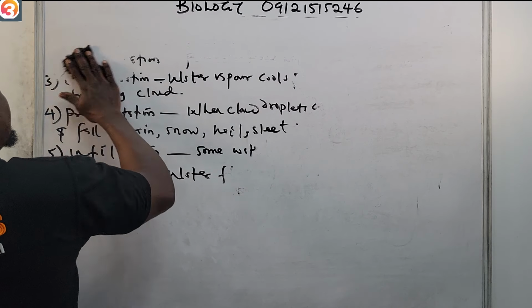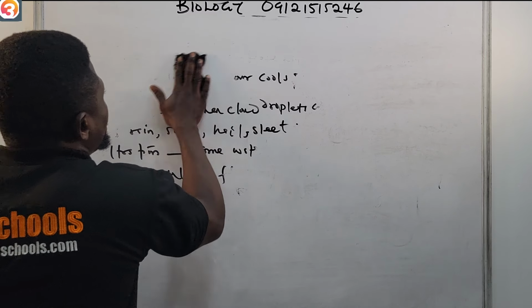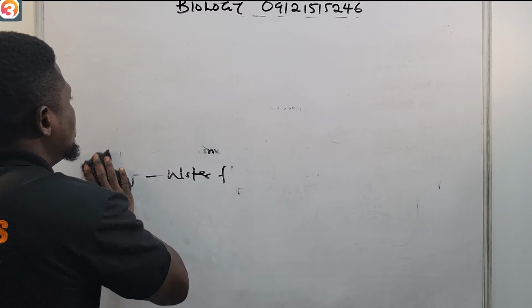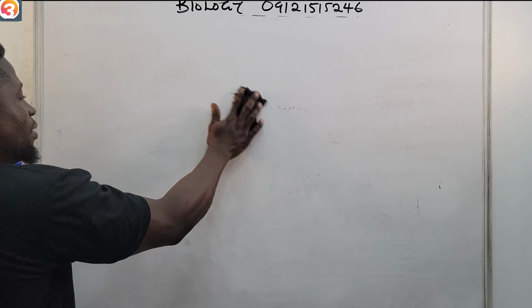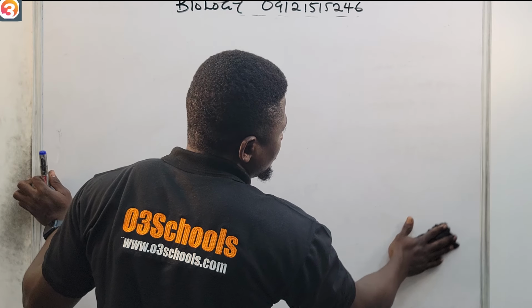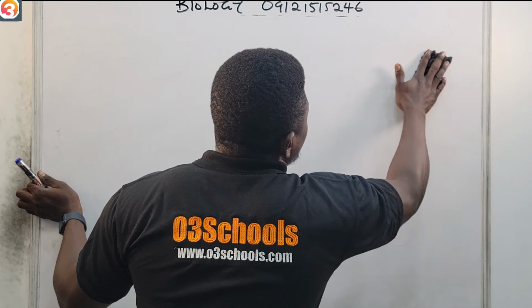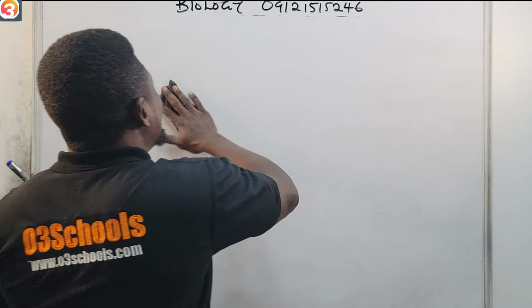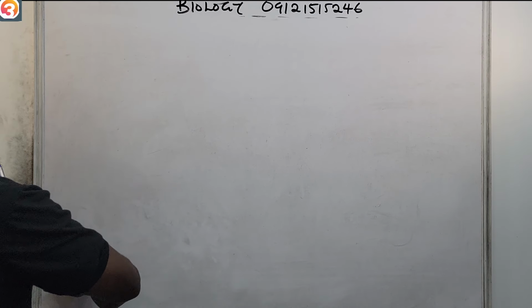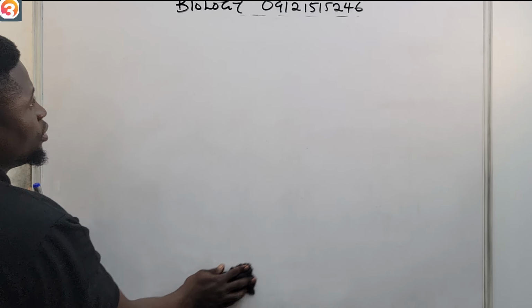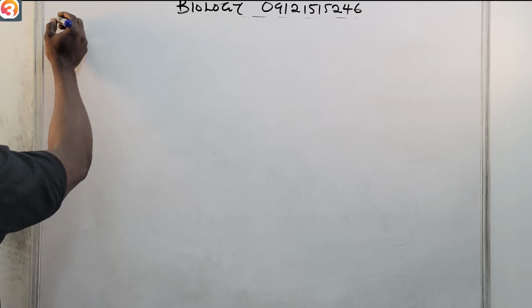The nitrogen cycle. It's more interesting. It is also the continuous movement of nitrogen. Nitrogen is very, very important in the formation of our proteins. So they are very important. Now let's look at the nitrogen cycle.